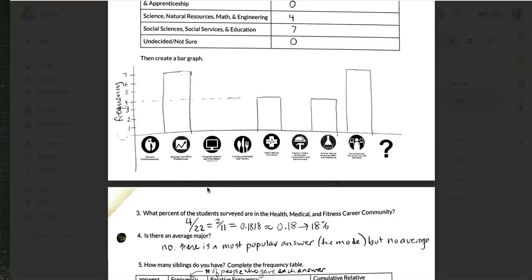What percent of students are in the health, medical, and fitness career community? So again, do your part over whole, 4 out of 22. And when I do 2 divided by 11, or when I do 4 divided by 22, I get a decimal, 0.1818. So that's 18%.